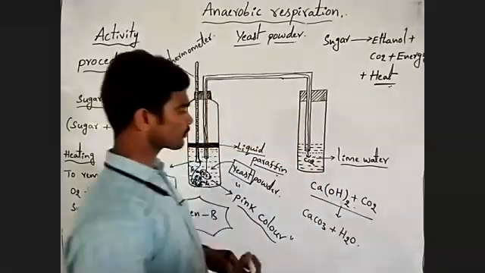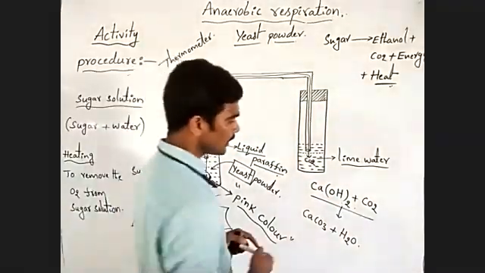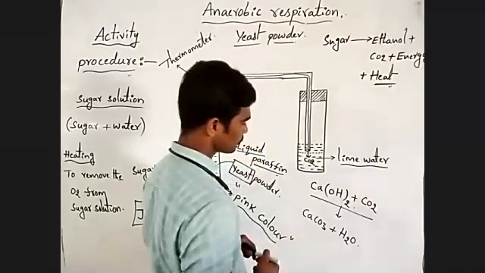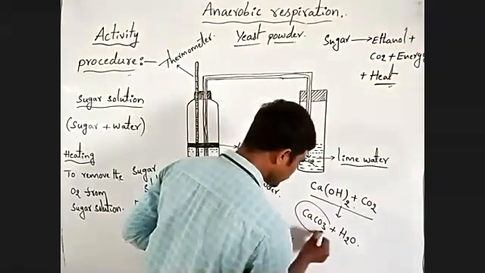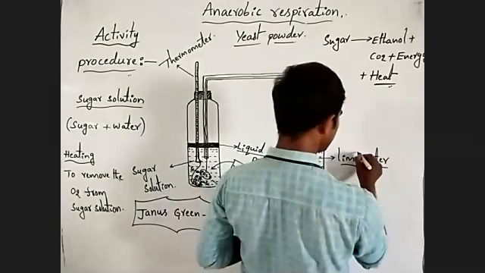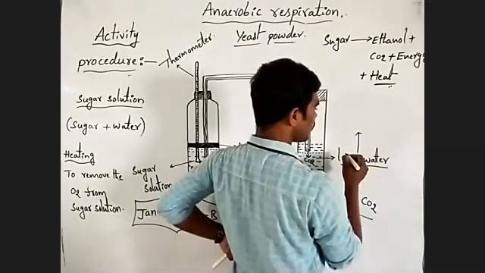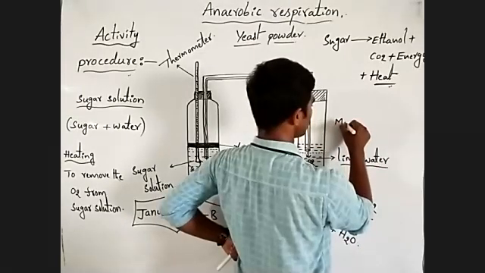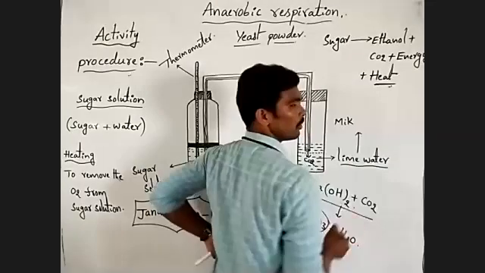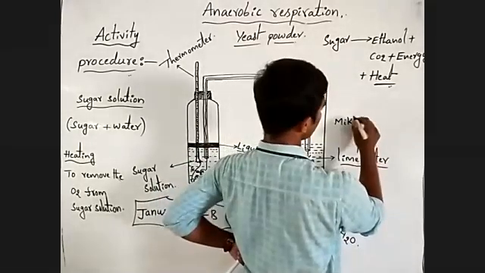Next, plus H2O. Here, due to presence of calcium carbonate, lime water turns milky white. Okay.